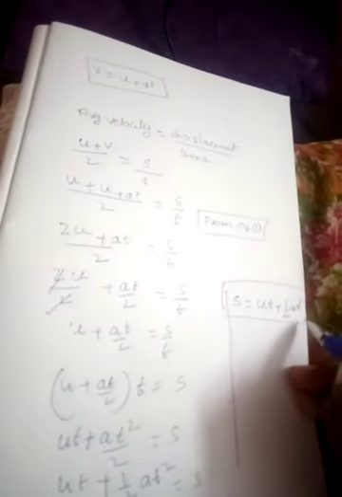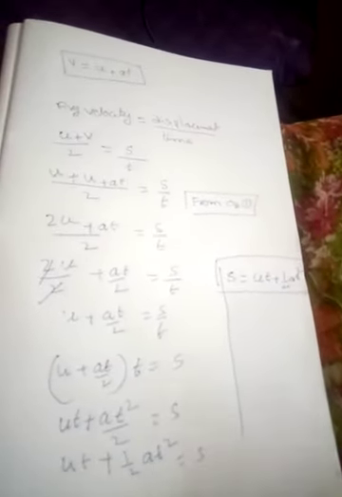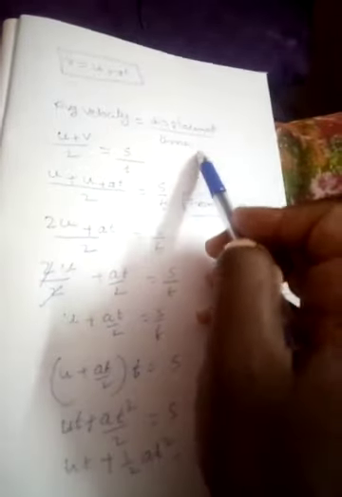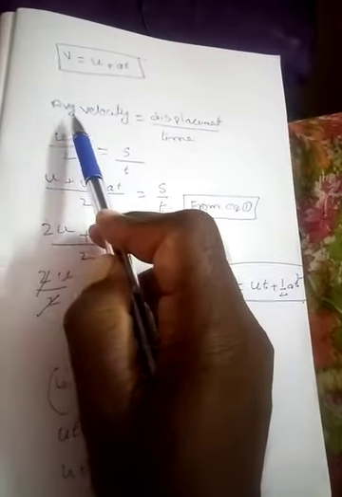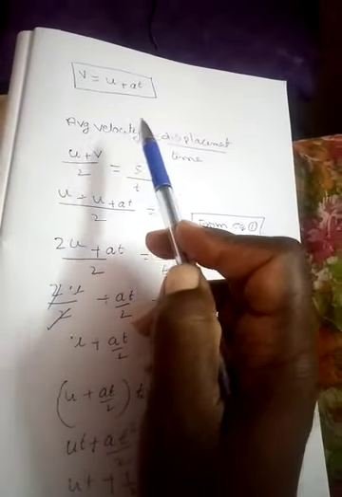So, the equations of motion: the first equation we got in the previous classes, that is v is equal to u plus at. But the second equation we derived. Simply, to derive equation 2, I take the average velocity. Do you know the average velocity formula? Displacement by time. Average velocity means we have two velocities, u and v. Average means sum of the observations by the number of observations.